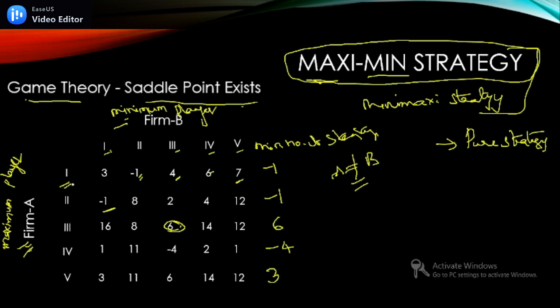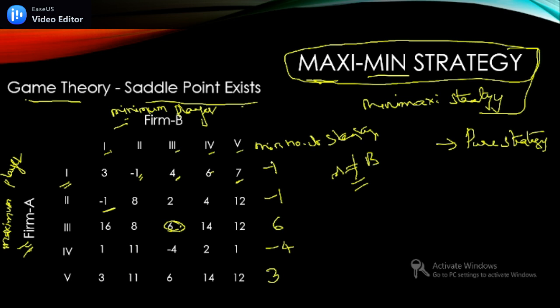See, if A applies the first strategy, we are calculating the value for firm A because he is a maximum player, right? So, if A plays the first strategy, B may play any strategy, out of which we want to see what could be the minimum profit of firm A, that is -1. Here again, -1. Strategy 3, 6. Strategy 4, -4. Strategy 5, 3. These are the minimum profits or losses he is going to get, right?